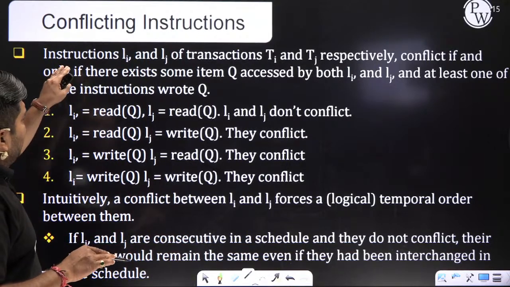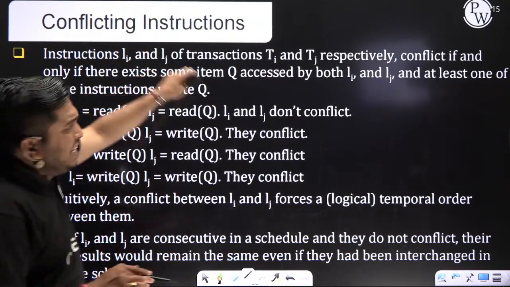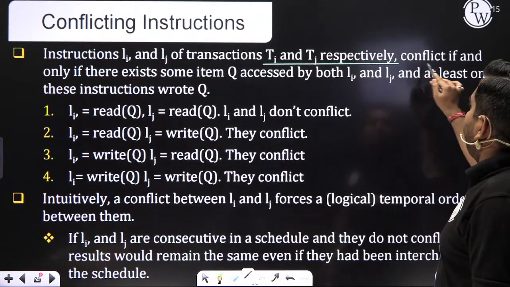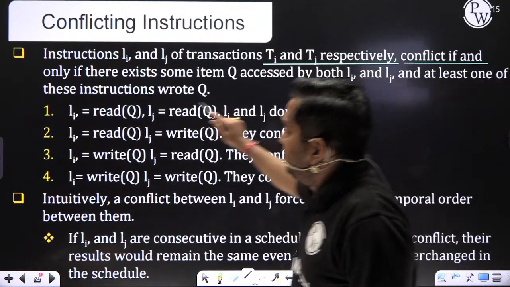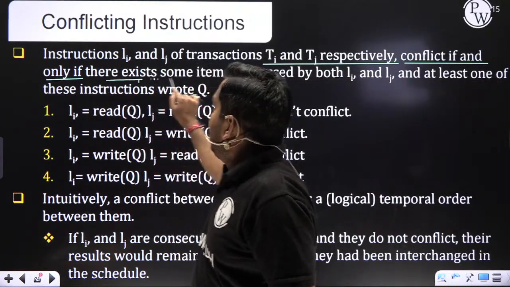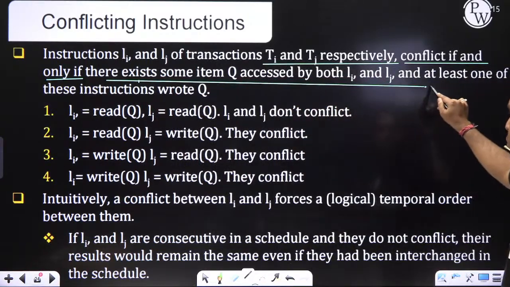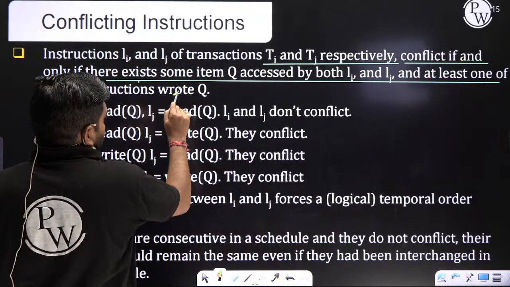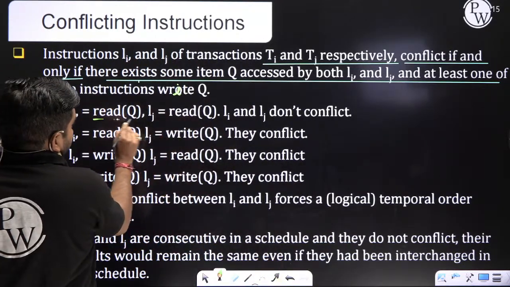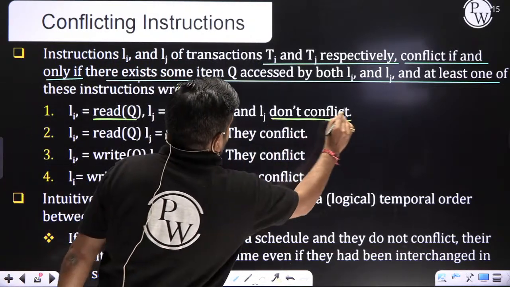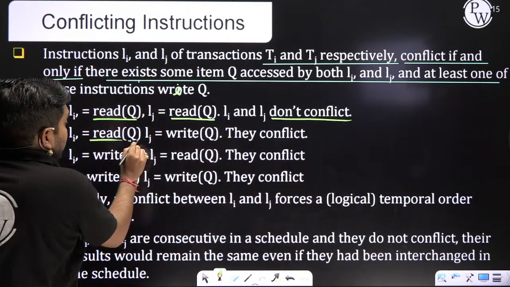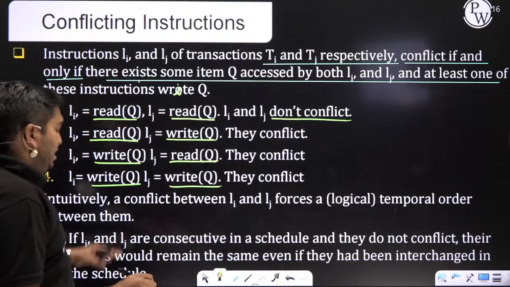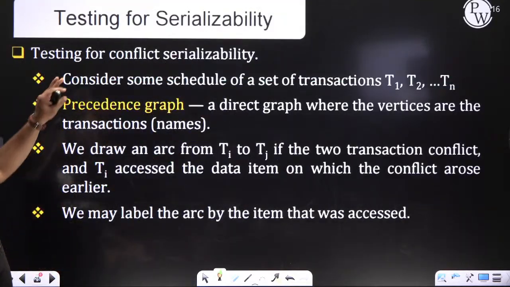What I told: instructions Ii and Ij belong to transactions Ti and Tj respectively. They conflict if and only if there exists some item Q accessed by both Ii and Ij, and at least one of them writes Q. If it is read, read, they don't conflict. When it is read, write, or write, read, or write, write, then it is a conflict.